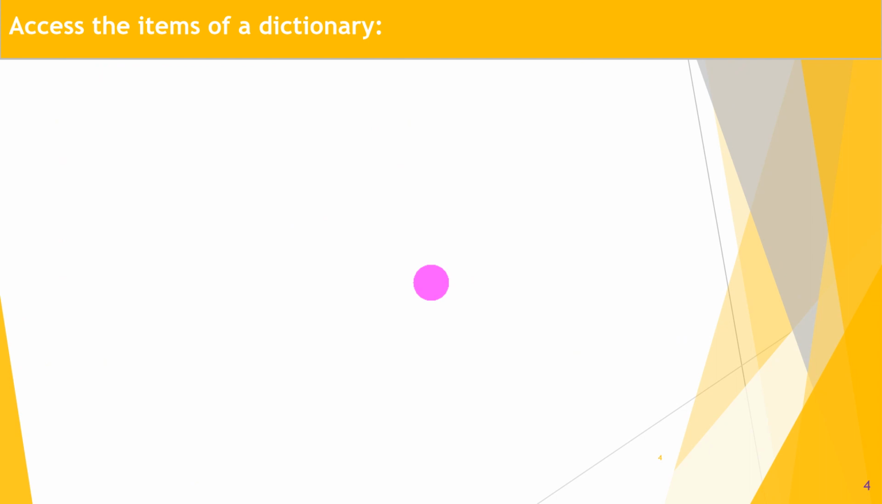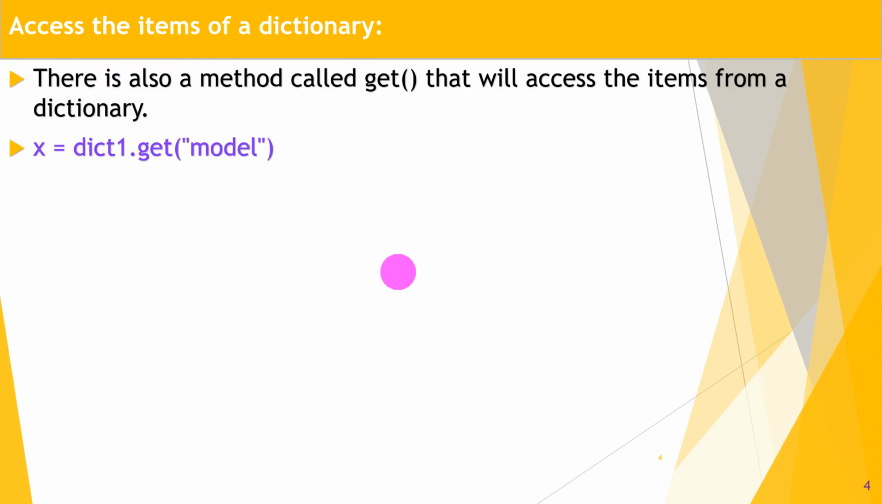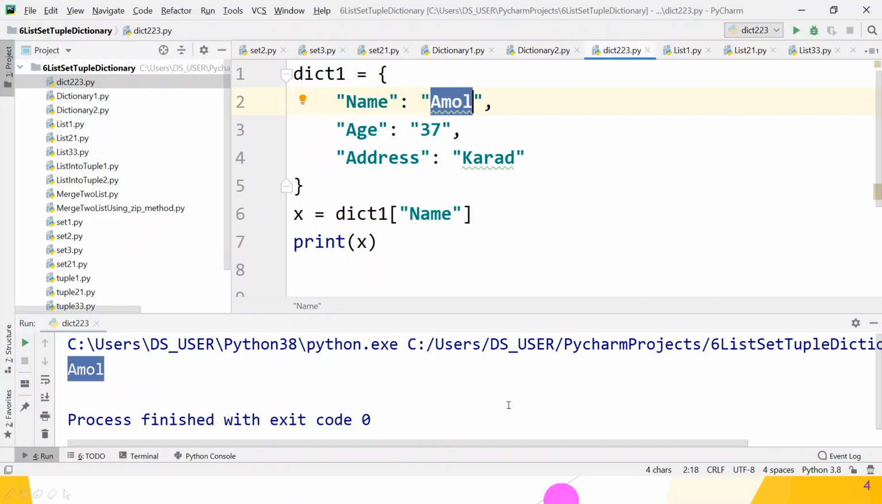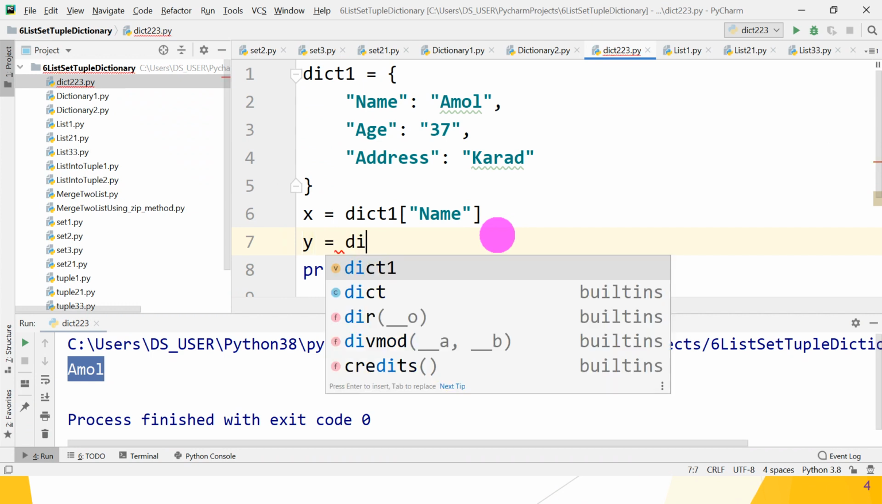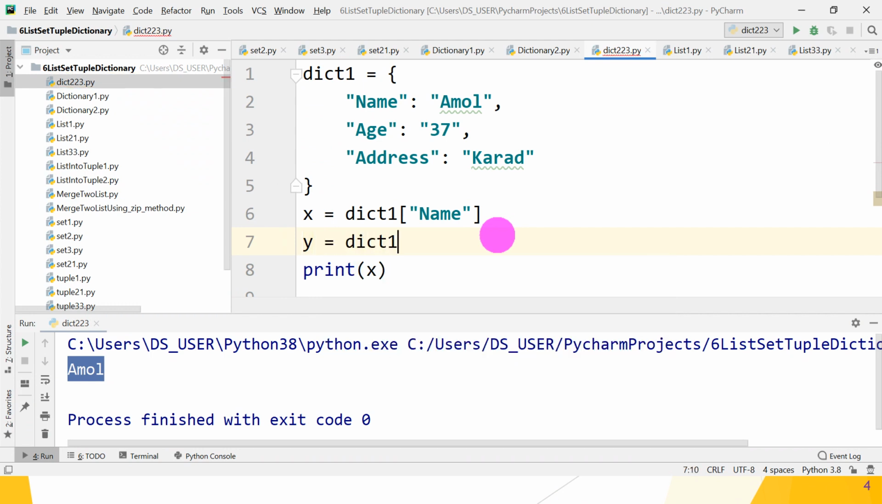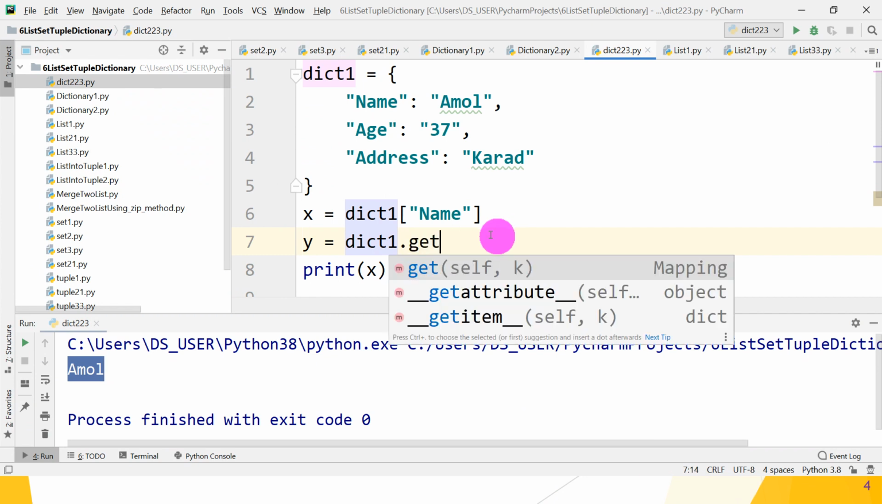Accessing the items of the dictionary. There is a method called the get method to access the elements from the dictionary. So dict1 dot get method, and specify the key name, and it retrieves its respective value. So let's check whether the get method works properly or not. Second way: suppose y is equal to dict1 dot get method, and what do we have to pass? Get method self means the current calling object, that is dict1, and k is your key.